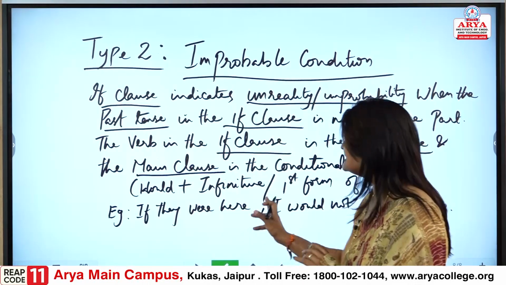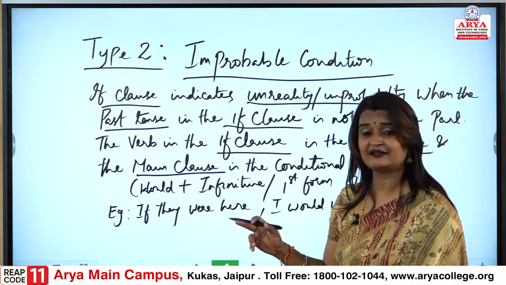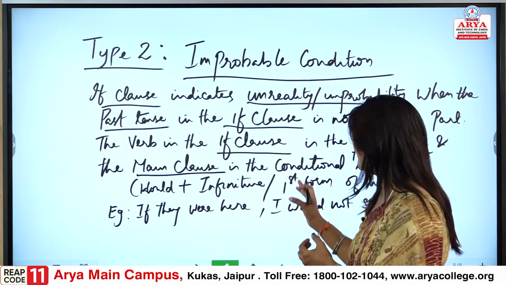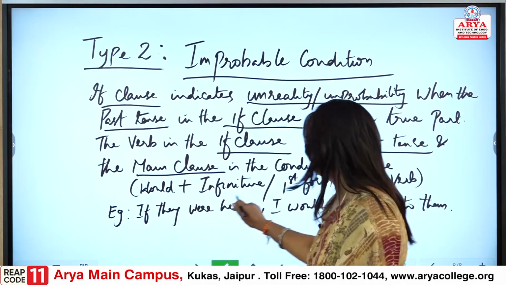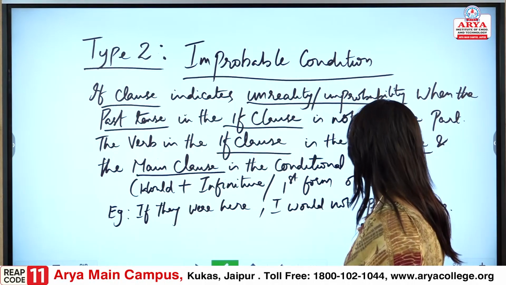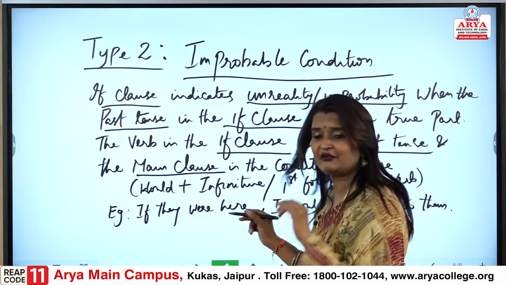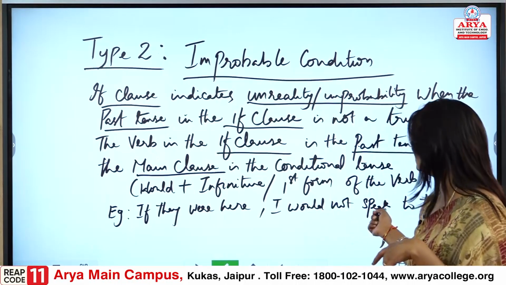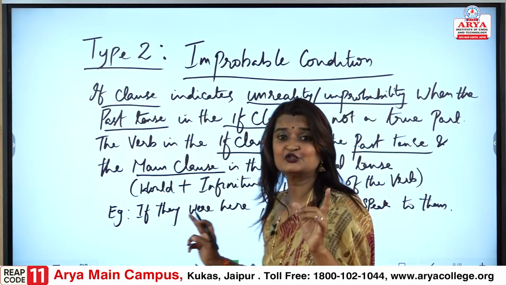You see the difference in tenses. They were is past tense. Then I would not speak to them: would plus the infinitive, the first form of the verb, not speak to them.